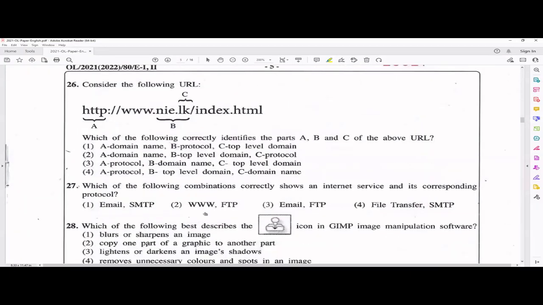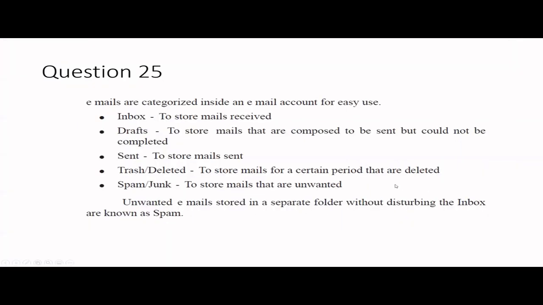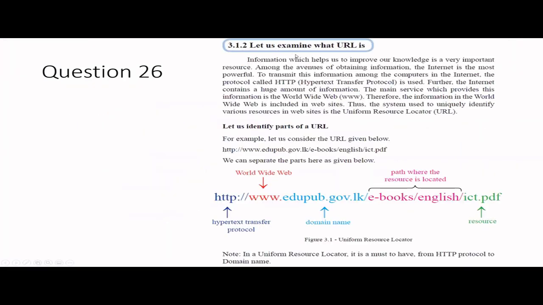Then they have given you a URL and they're asking what these things are. So let me quickly revise the format of a URL as well. So what is a URL? First of all, you should know that, right? So usually in the internet, we have so many resources available, so many websites. So the system should uniquely identify these resources, right? So that is why we have something called URL, a Uniform Resource Locator, right?